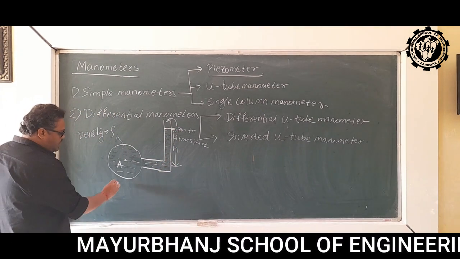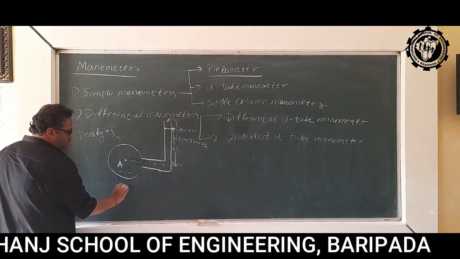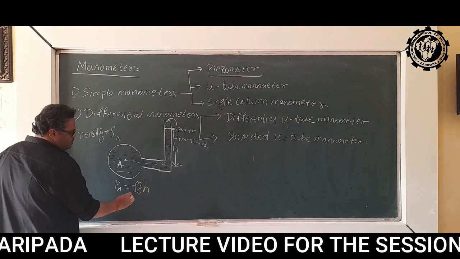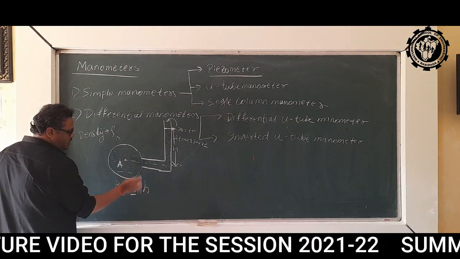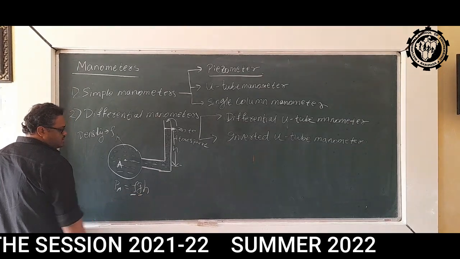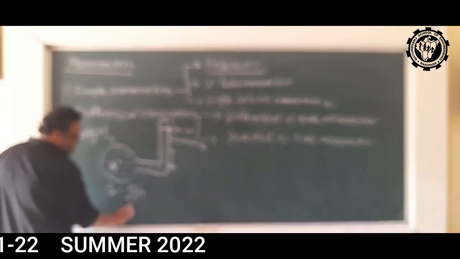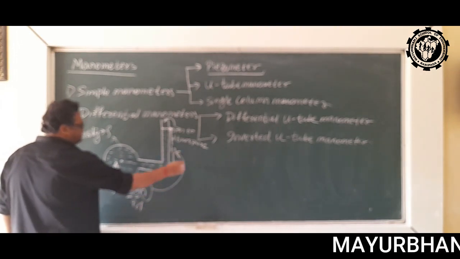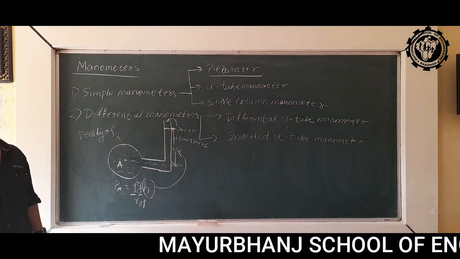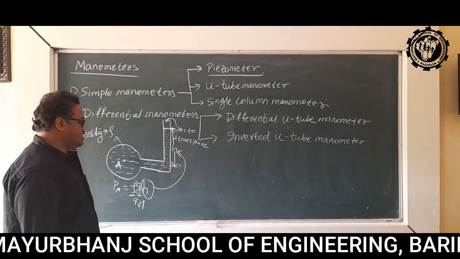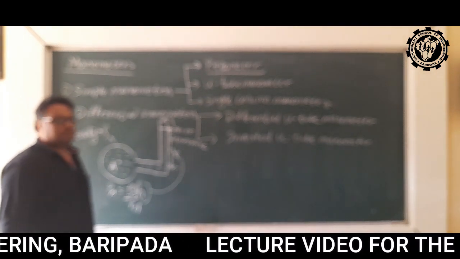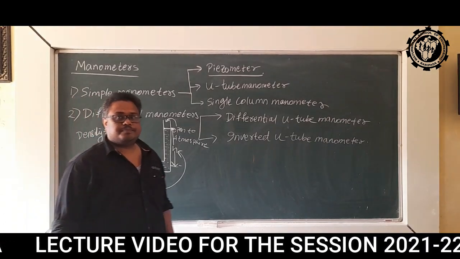Then the pressure PA will be equal to rho into g into H, where rho is the density of the fluid flowing in the pipe, g is the acceleration due to gravity, whose value is 9.81, and H is this height. So this is how we measure pressure using a piezometer. Next we will discuss the U-tube manometer.